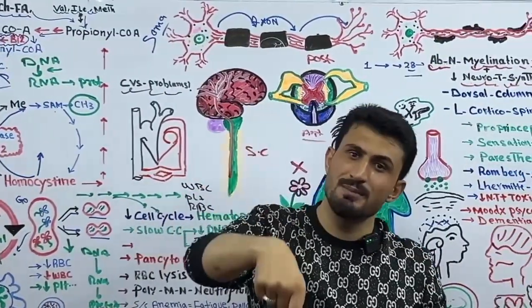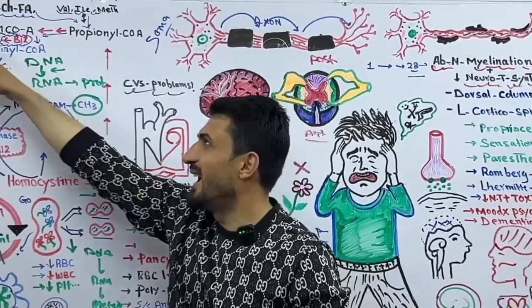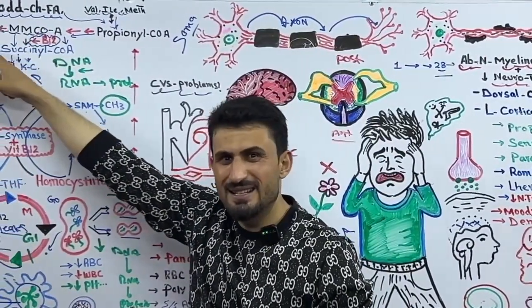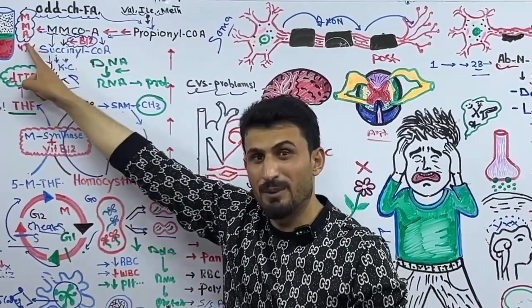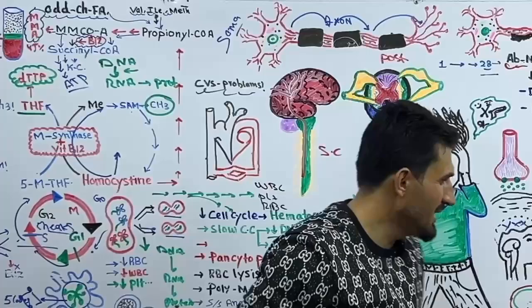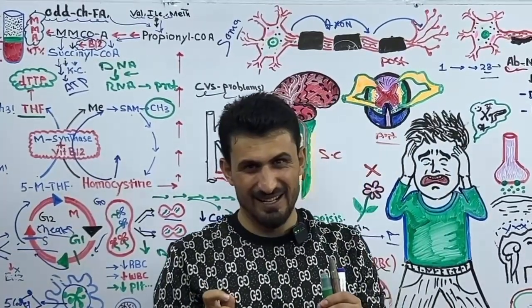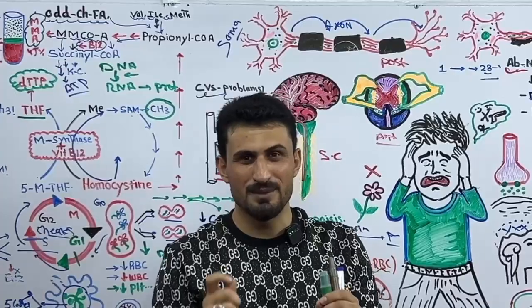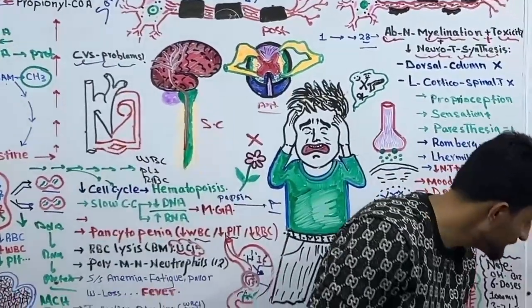But in vitamin B9 deficiency anemia, you will not find high methylmalonic acid. Homocysteine will increase, but you will not find methylmalonic acid plus neurological signs and symptoms. And this is a very diagnostic, differential diagnostic point between vitamin B9 and vitamin B12 deficiency. Got it?